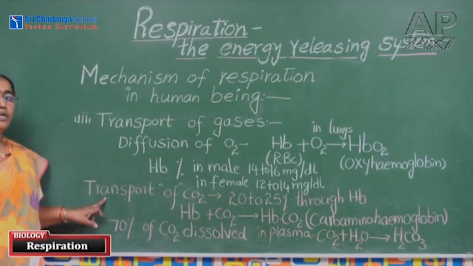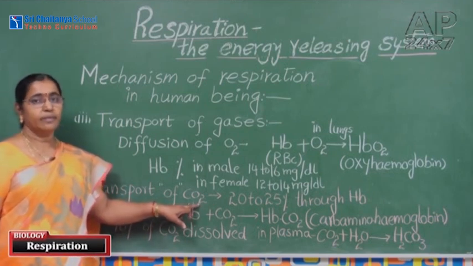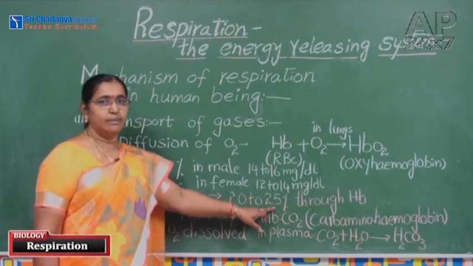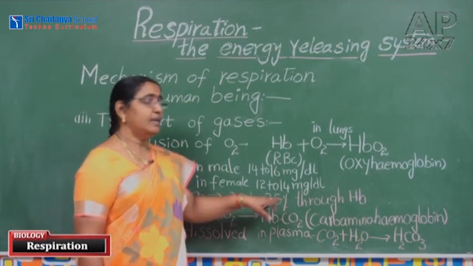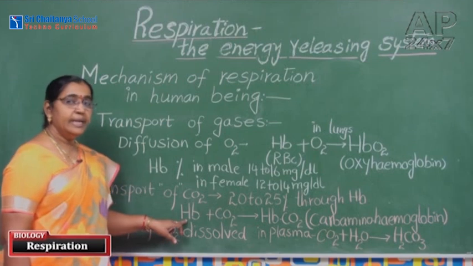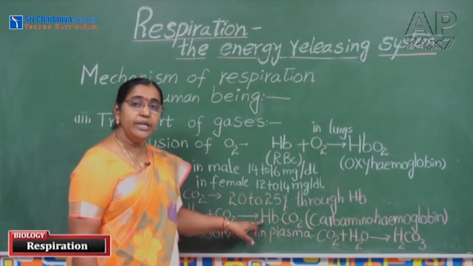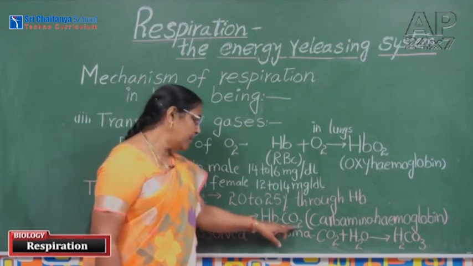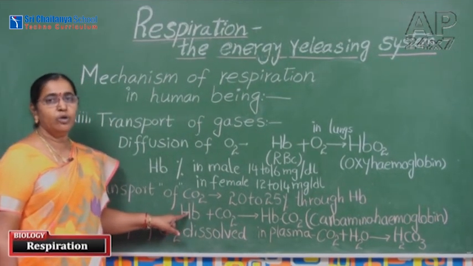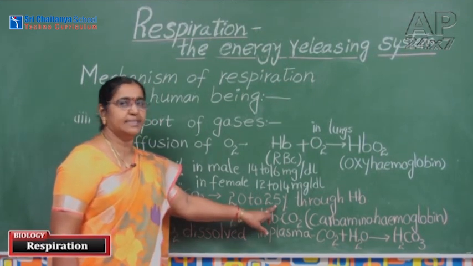Next, blood transports not only oxygen, it transports carbon dioxide also. Generally, 20 to 25% of the carbon dioxide is transported through the hemoglobin. When hemoglobin combines with carbon dioxide, it forms carbaminohemoglobin. How much percentage is transported as carbaminohemoglobin? Only 20 to 25% of the carbon dioxide.